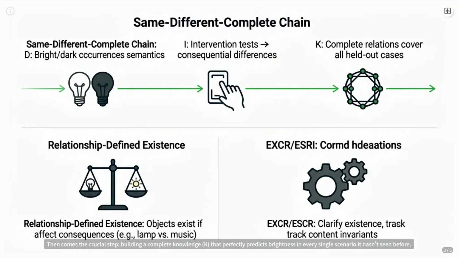Then comes the crucial step, building a complete knowledge, K, that perfectly predicts brightness in every single scenario it hasn't seen before. This K isn't just a guess, it's rigorously tested. Existence here isn't about metaphysics, it's about function. A lamp exists because it can reliably make the room bright under certain conditions. Music doesn't change the light, so it doesn't exist in this specific relational context. EXCR and ESEX are tools to ensure we're tracking the real meaning behind names or symbols, not just memorizing words. It's about the invariant relations, not the labels.